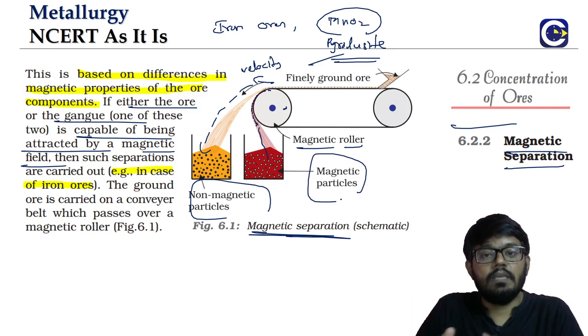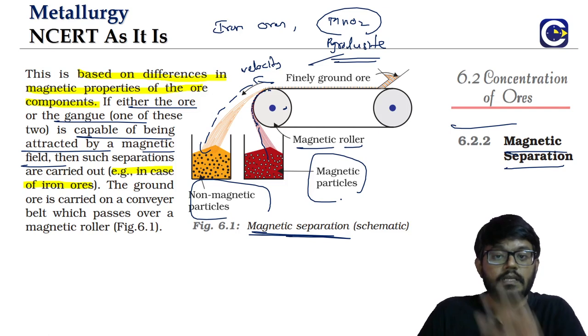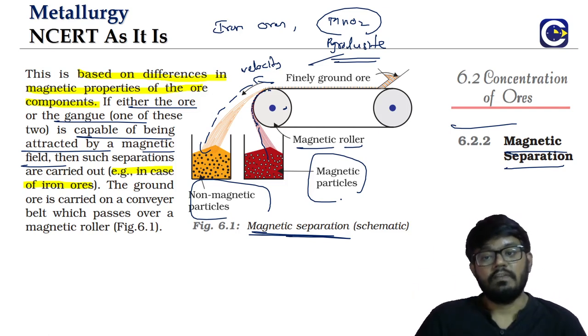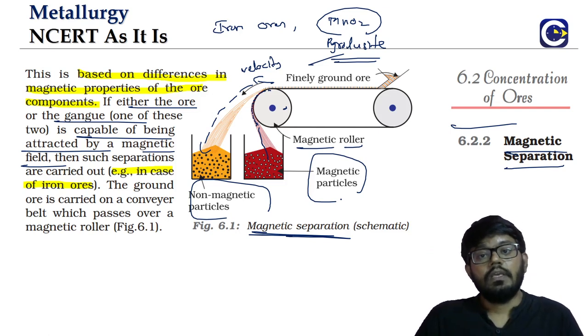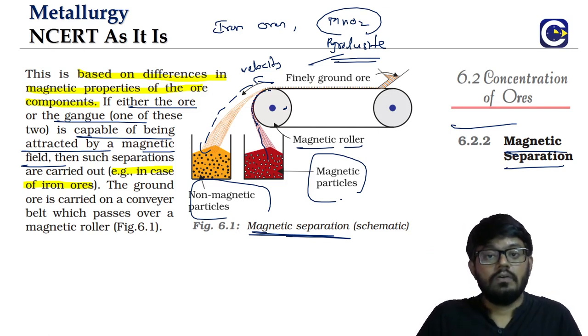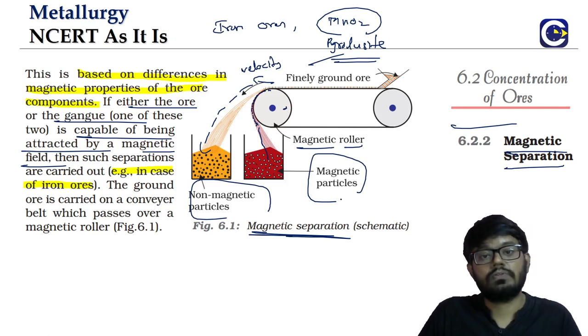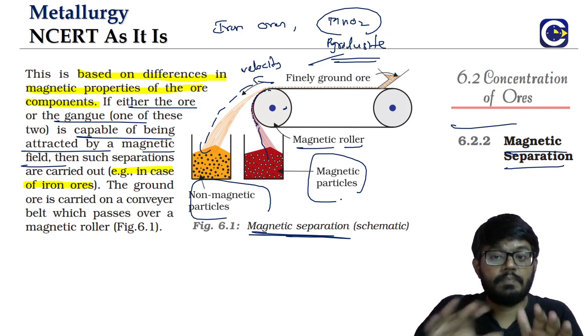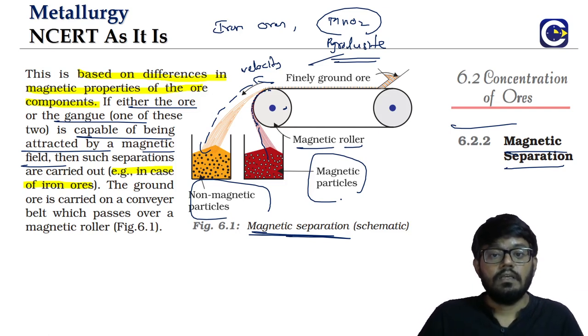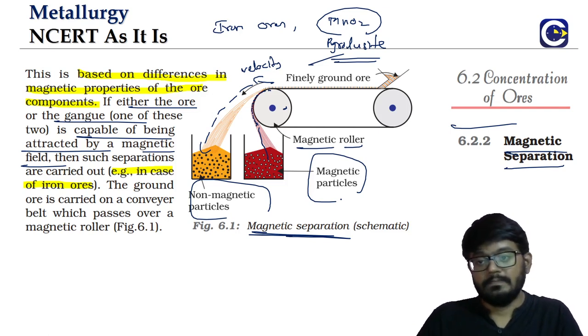So the particles that will be falling closer to the magnetic roller, what are those? They are the magnetic particles. The non-magnetic will be falling far away, like a projectile type. So if either the ore or the gangue, one of them is having magnetic properties, then using the method we can separate. If you are going with iron ores, they have magnetic properties. Similarly, pyrolusite, magnetic properties. So we can separate these ores from the impurities. Okay, so this is the magnetic separation method.